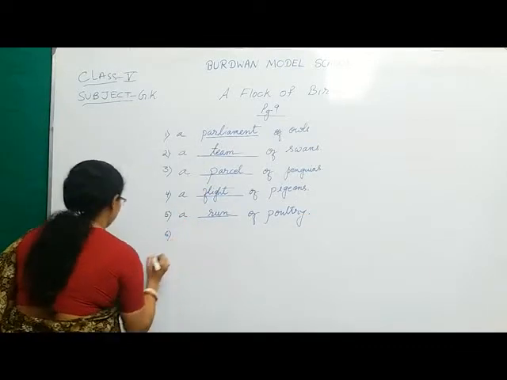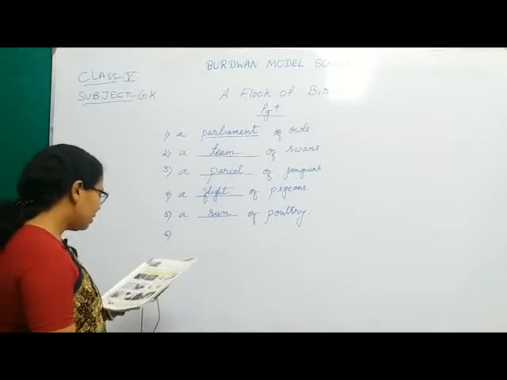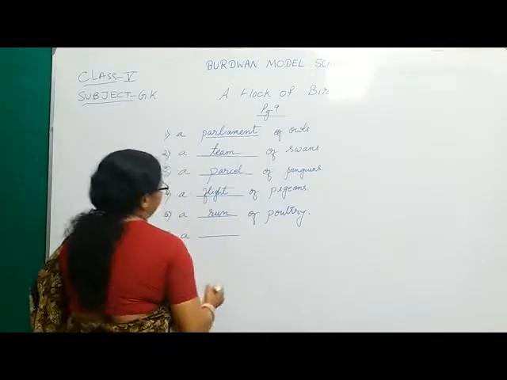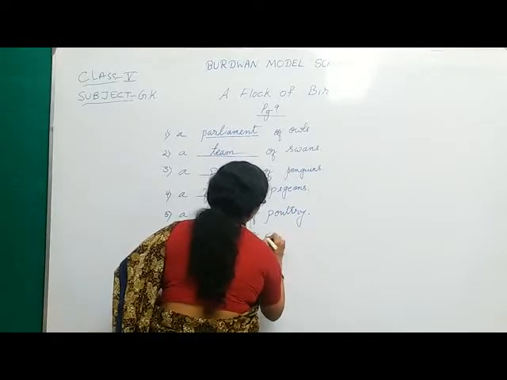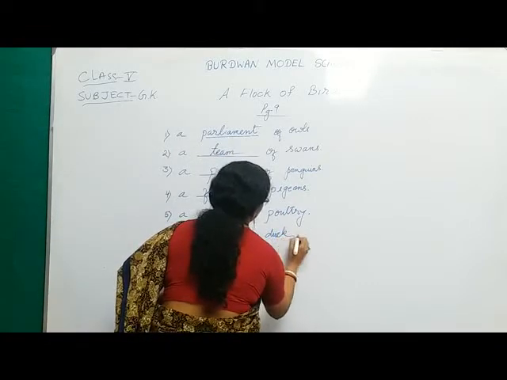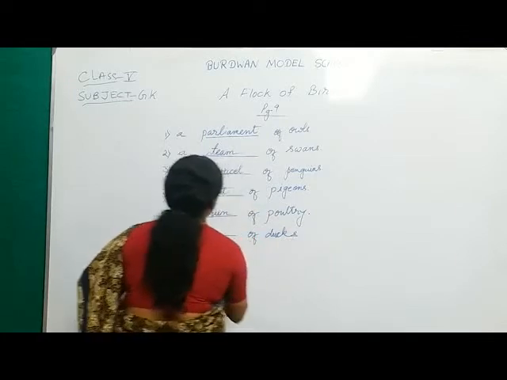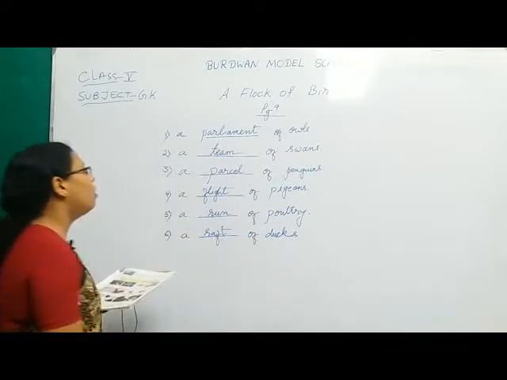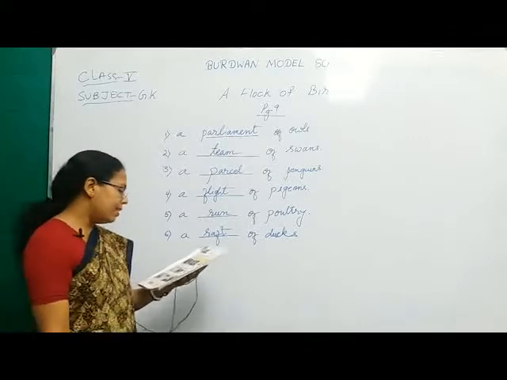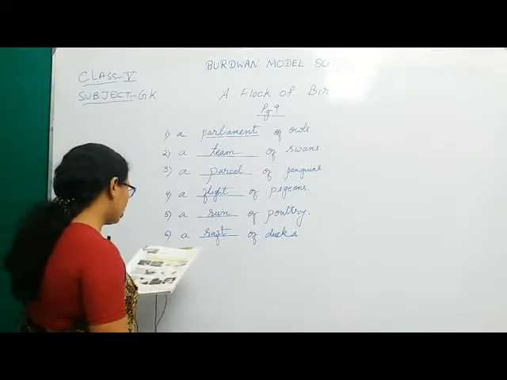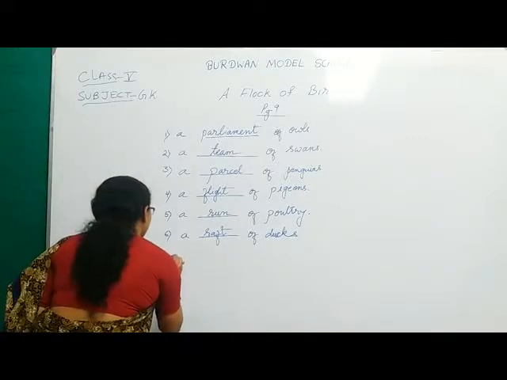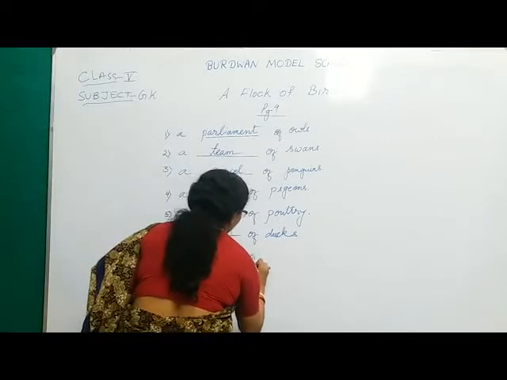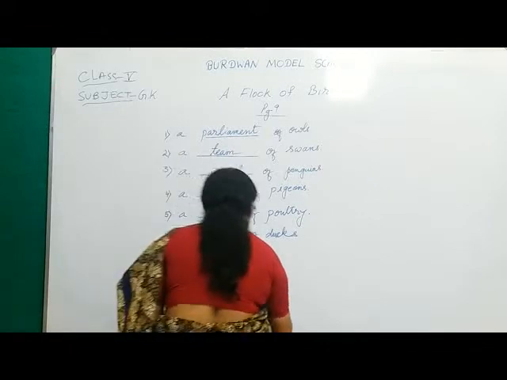And number 6, what comes? That is a dash of ducks, and we can see the picture. It is a raft. It's a raft of ducks. Next is a dash of pheasants, number 7.